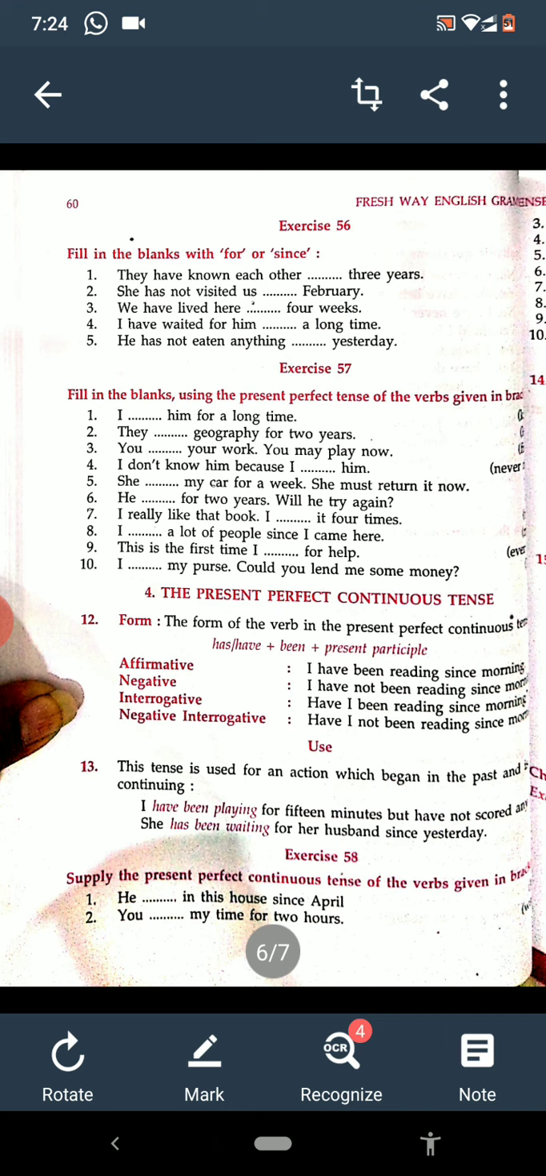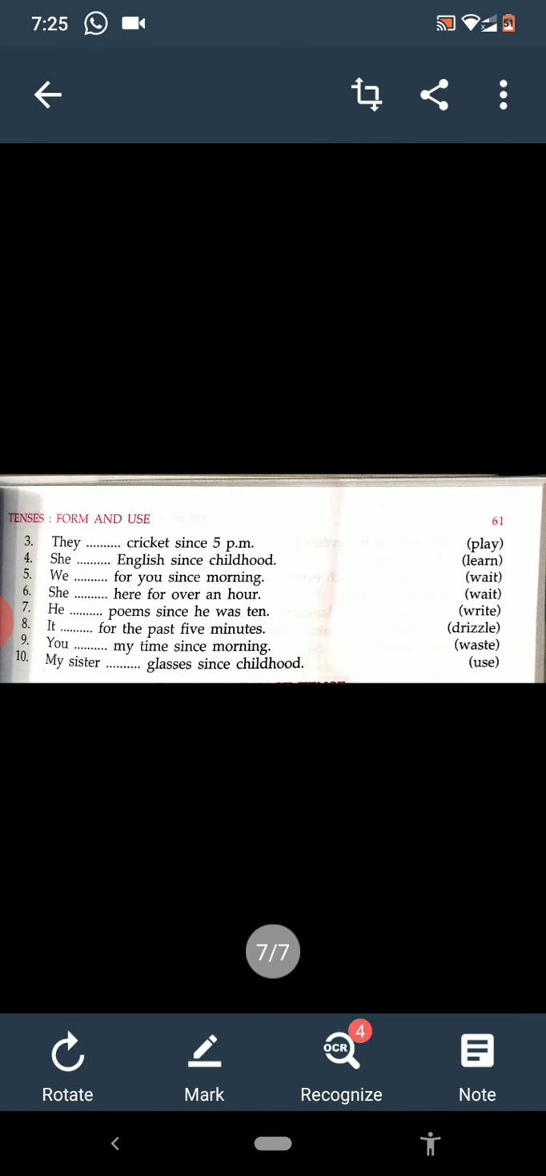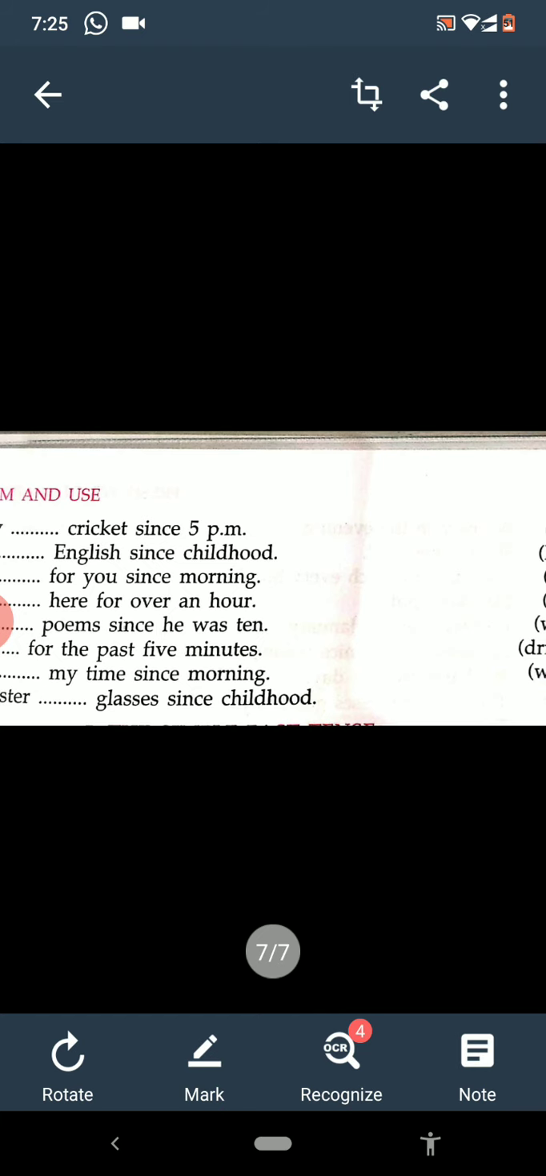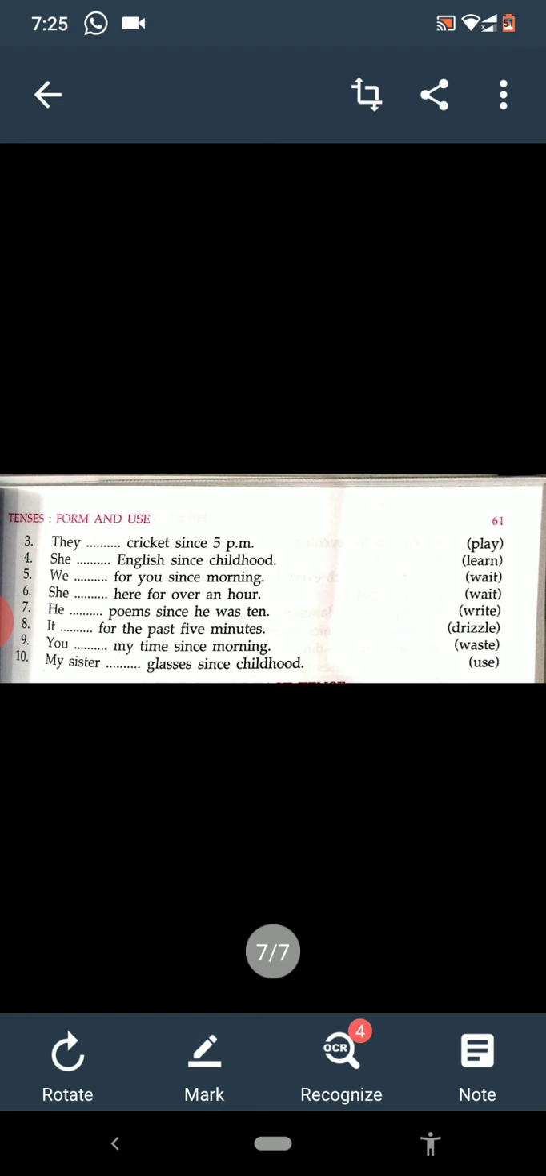Supply the present perfect continuous tense of the verb given in the bracket. In the bracket is given live. He has been living in this house since April. Has been living. You have been wasting my time for 2 hours. You have been. Now see the next page. You are not able to see the verb. Now it's clear.